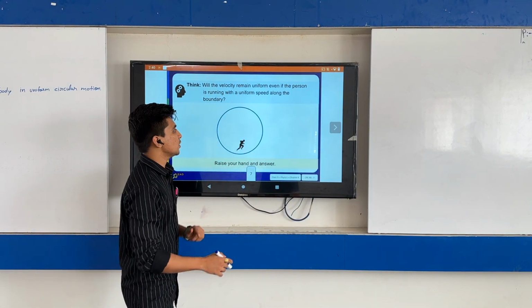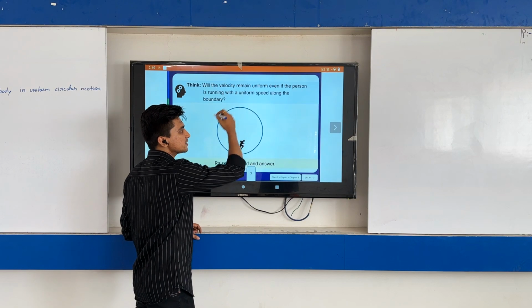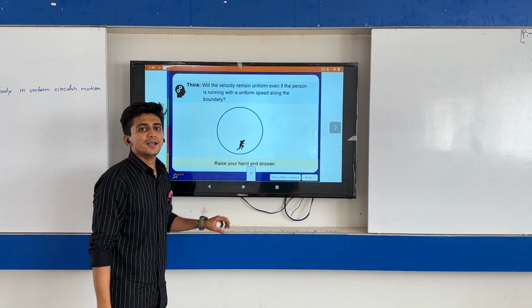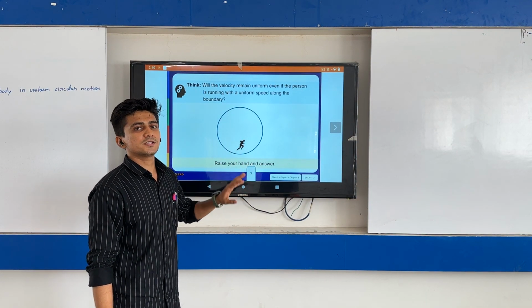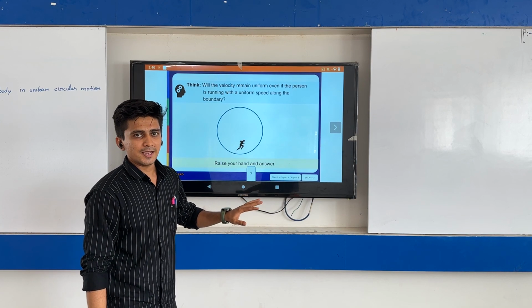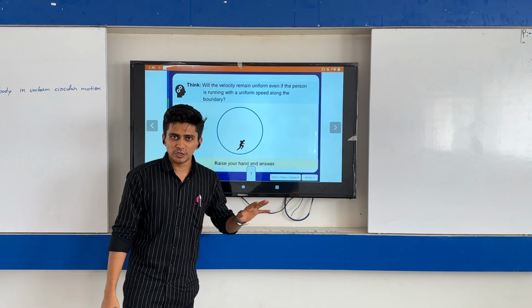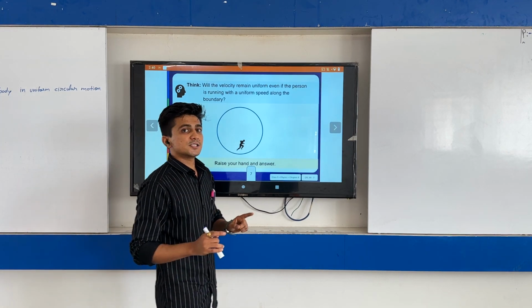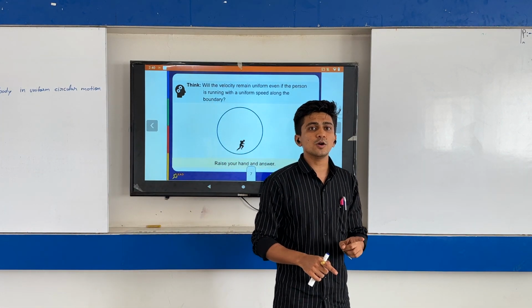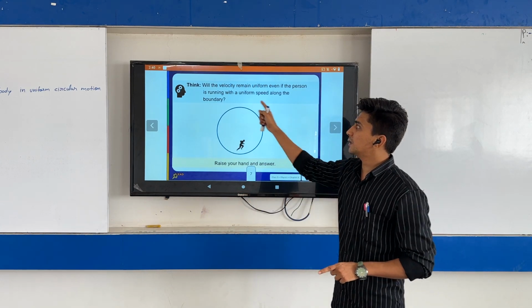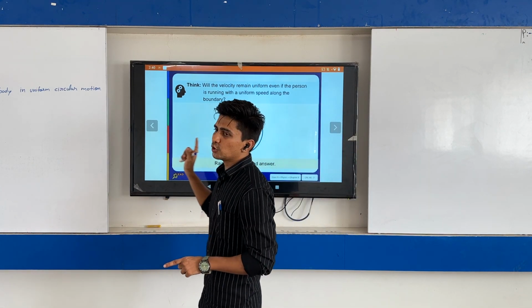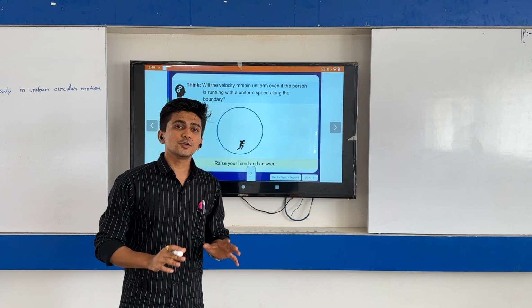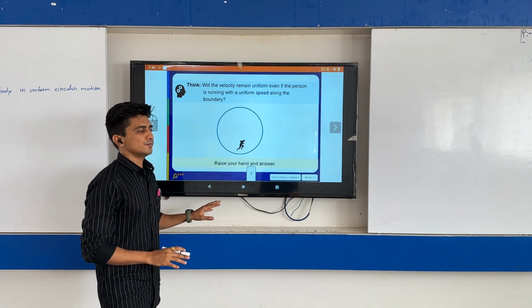And uniform speed on which path? Circular path. So we can say that it is a uniform circular motion. Is that clear, students? The velocity is not uniform, the speed is uniform, and we are running on which kind of path? Circular path. That's why this motion is said to be a uniform circular motion.